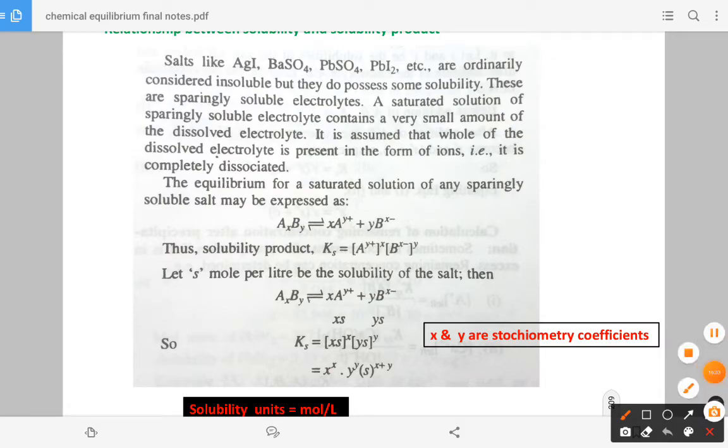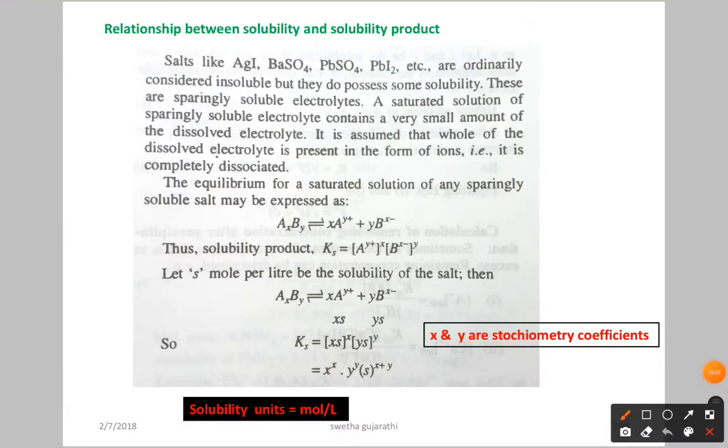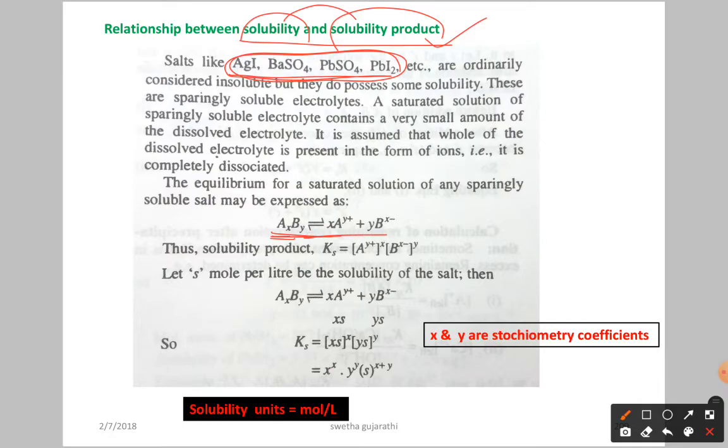Now let us see the relation between the solubility and solubility product. We discussed what the solubility product is. These are sparingly soluble salts, meaning they dissolve at less than 0.1 M, and for those only we talk about the solubility product. Now, consider the sparingly soluble salt AxBy, which ionizes as xA^y+ plus yB^x-.